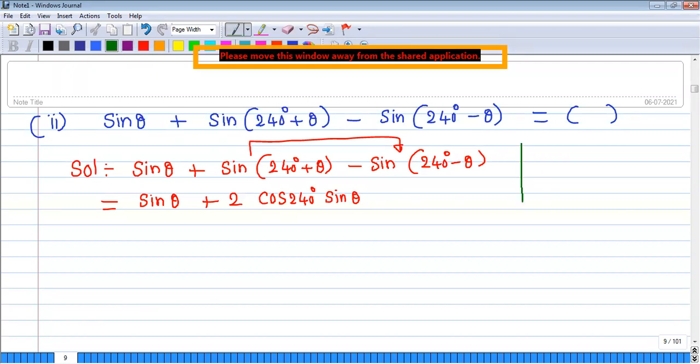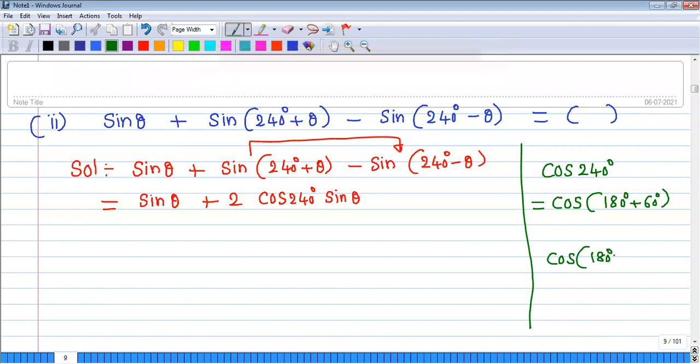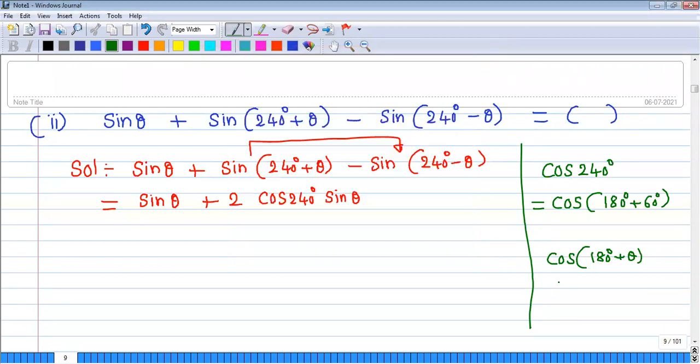Let us come to the value of cos 240 degrees. Cos 240 degrees is cos of 180 degrees plus 60. This is in the form of cos of 180 degrees plus theta, which is the third quadrant.